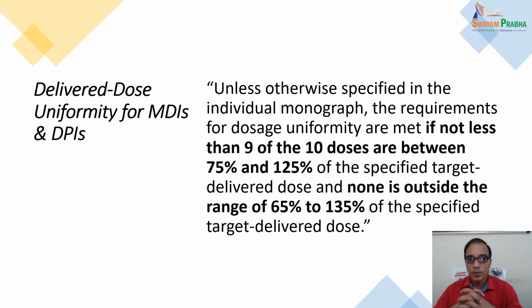Now, delivered dose uniformity for MDIs and DPIs. "Unless otherwise specified in the individual monograph, the requirement for dosage uniformity are met if not less than 9 of the 10 doses are between 75 and 125% of the specified target delivered dose, and none is outside the range of 65 to 135% of the specified target delivered dose."